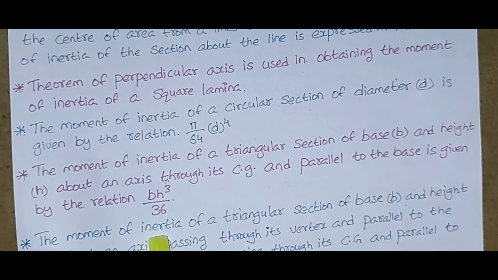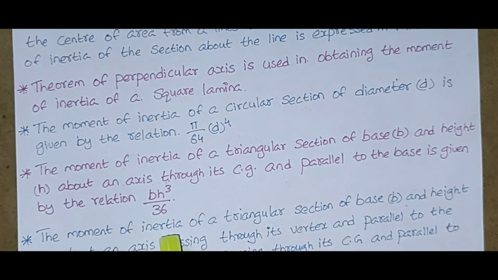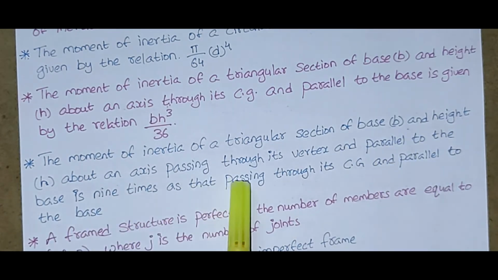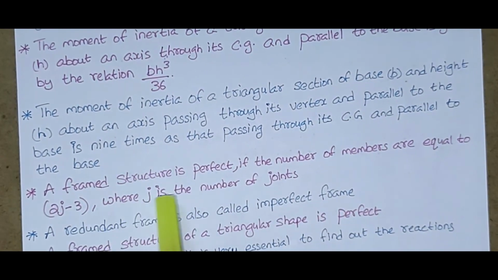The moment of inertia of a triangular section of base b and height h about an axis passing through its vertex and parallel to the base is 9 times that passing through its center of gravity and parallel to the base. A framed structure is perfect if the number of members is equal to 2j minus 3